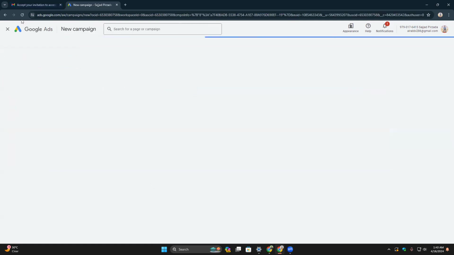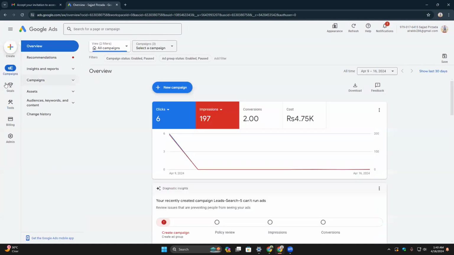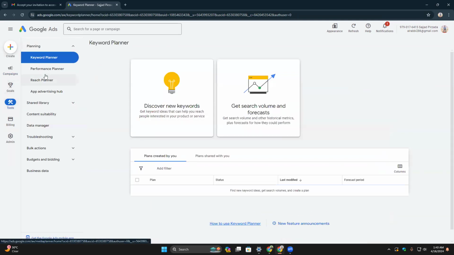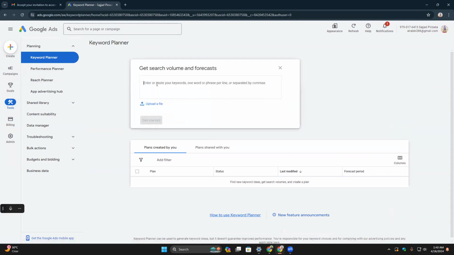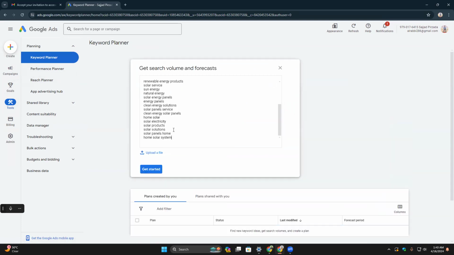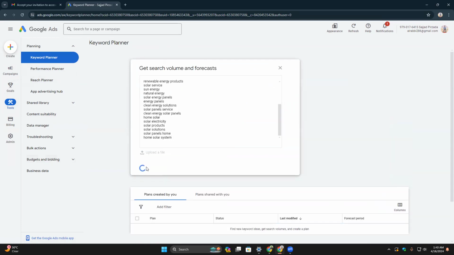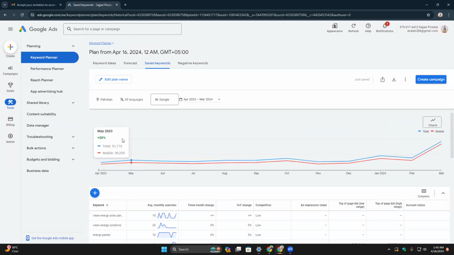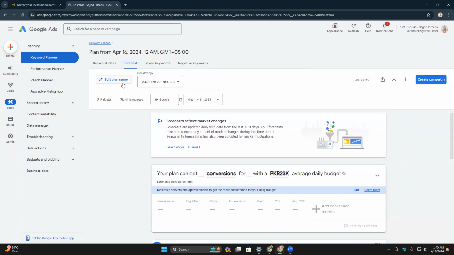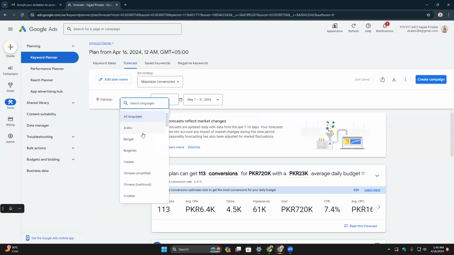List view. Tools. Start with the keyword. Start with Pakistan language.